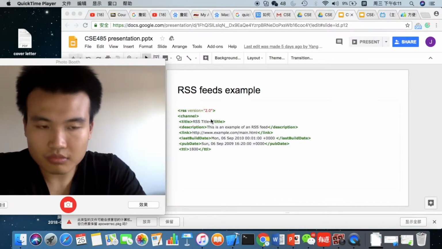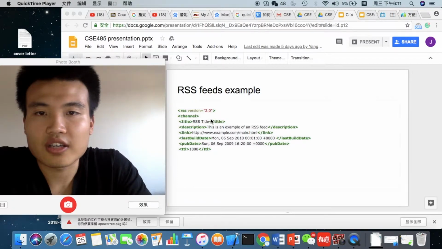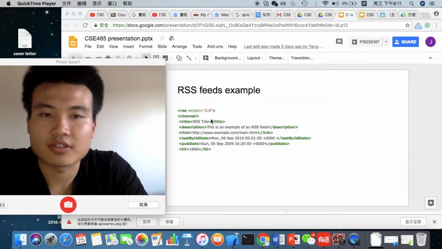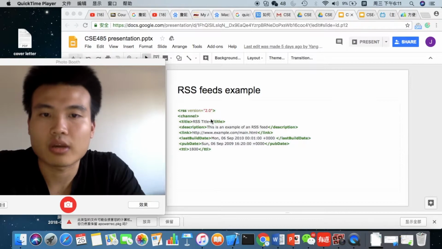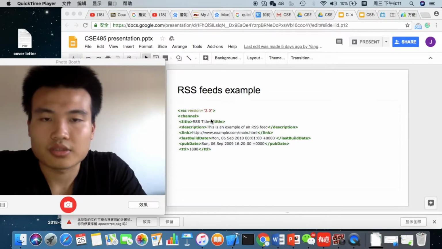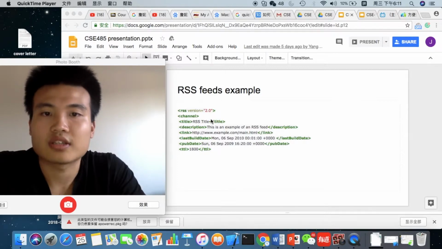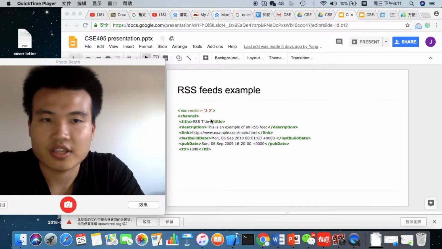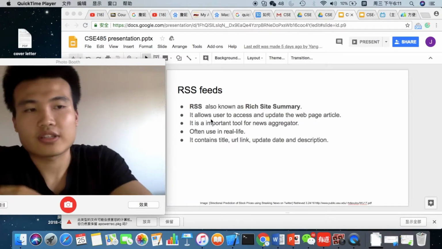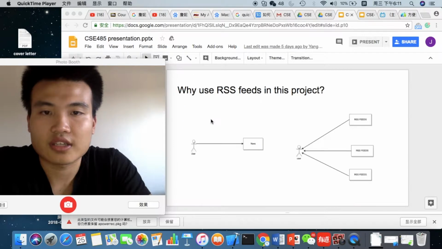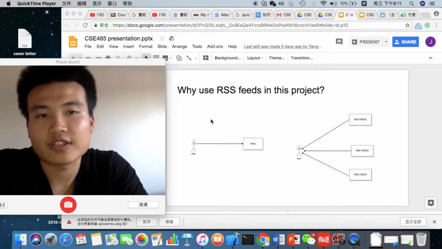For each RSS feed site, there could be thousands of links that contain thousands of articles. This is just one of them. For our project, we are going to build our own RSS feed reader to analyze the URL and fetch the article from the website. Before I discuss how we build the RSS feed reader, let's take a closer look at why we are using RSS feed in this project.